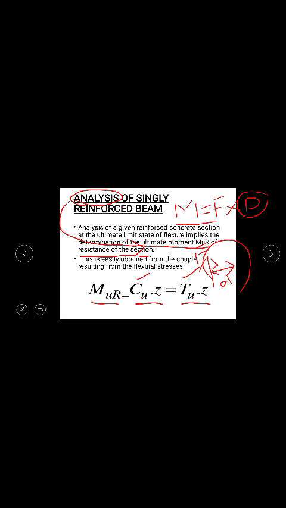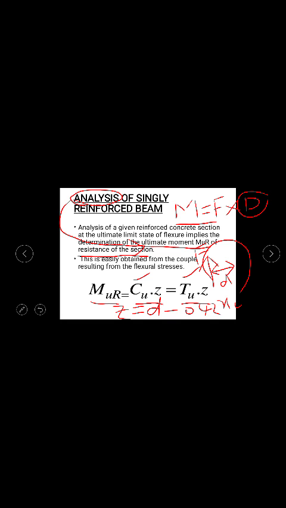In the lectures, if you remember, I have told you that this lever arm is d minus 0.42 xu. 0.42 xu is your lever arm Z. 0.42 xu is the place where the compressive force will be acting from the top.